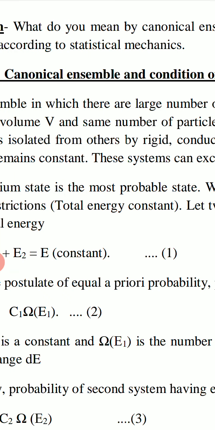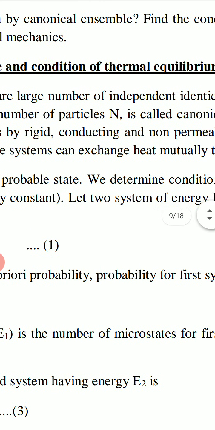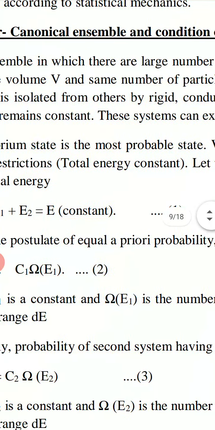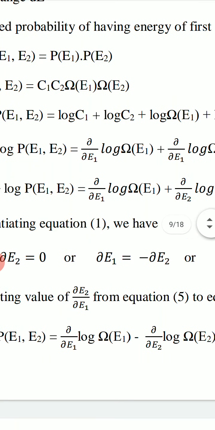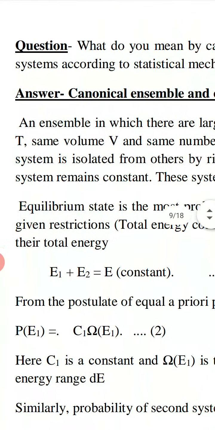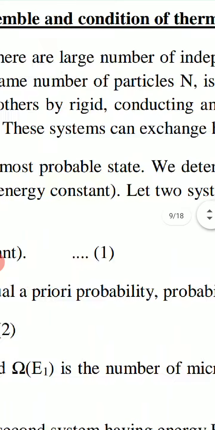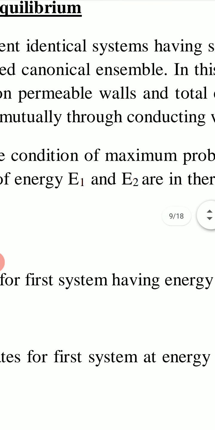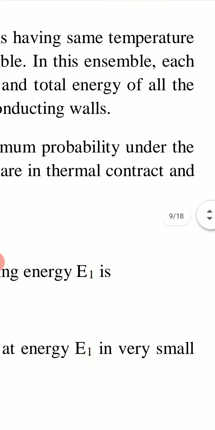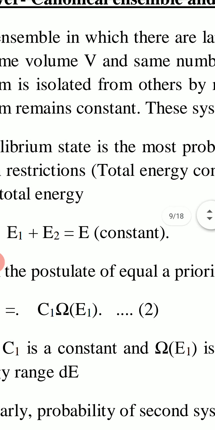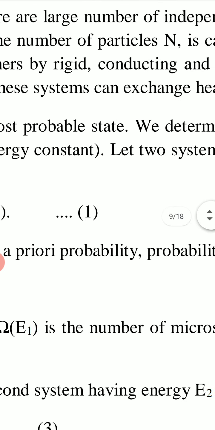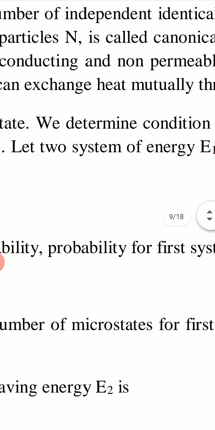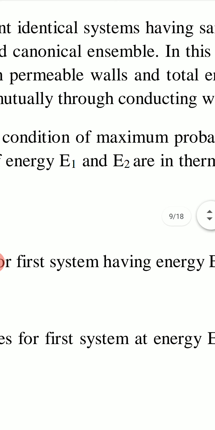Today's topic is canonical ensemble and condition of thermal equilibrium. An ensemble in which there are a large number of independent identical systems having same temperature T, same volume V and same number of particles N is called canonical ensemble.